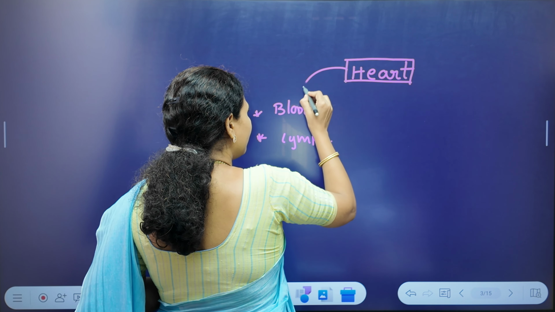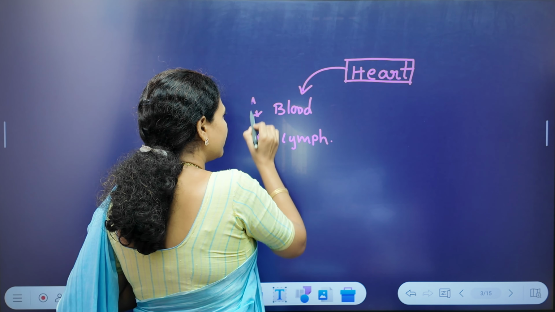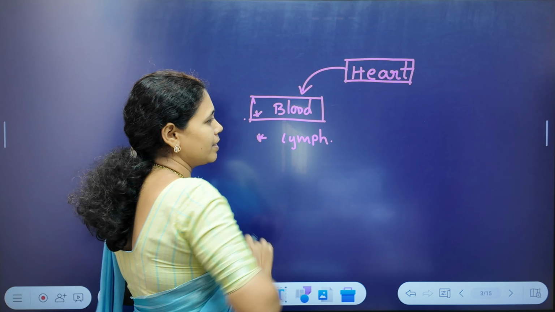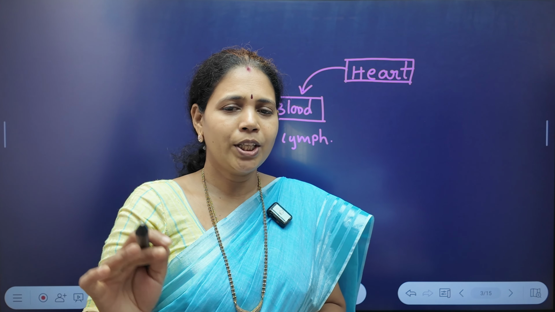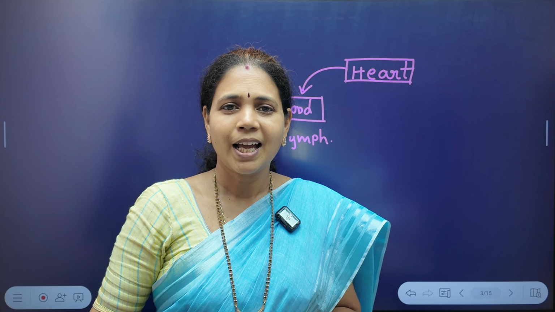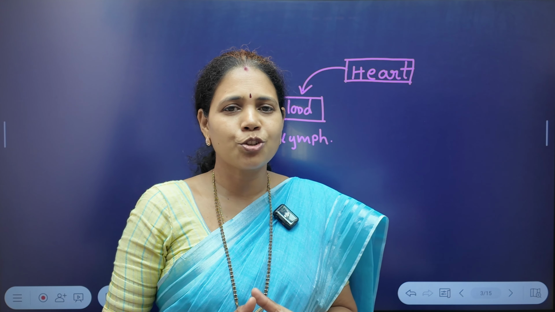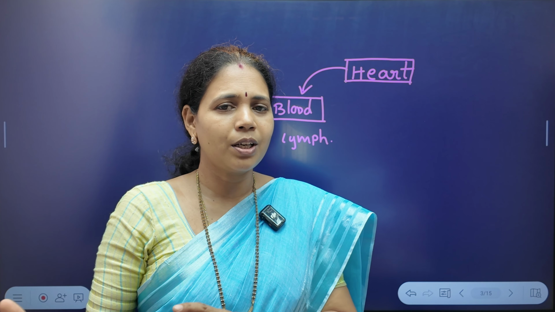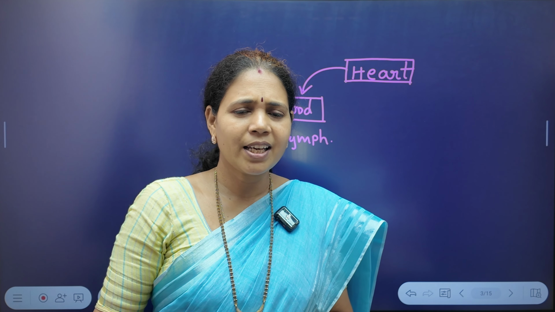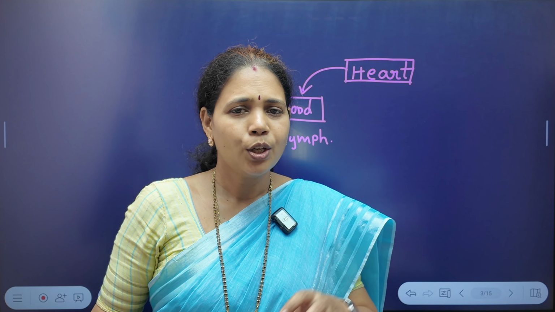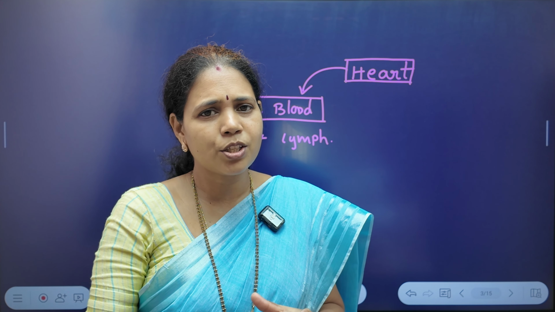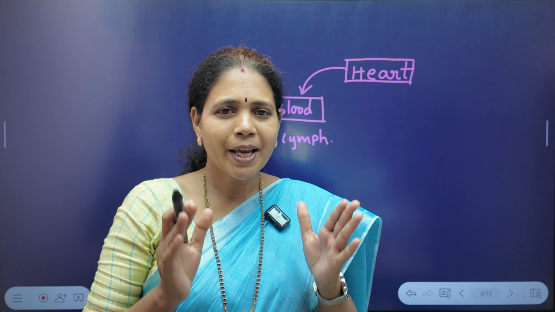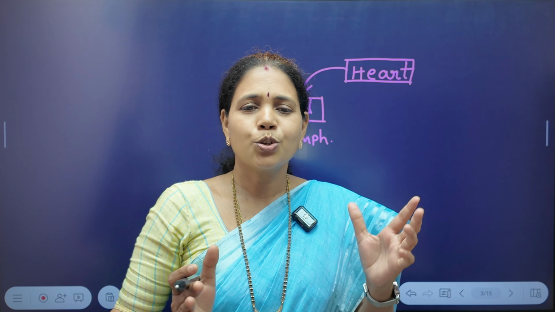And through the heart, the fluid, especially here one of the fluids, that is blood, is pumped to each and every part of the body. And how is this blood pumped or reached to the cells? Do they have any particular channels through which this blood can be transported, or otherwise will it just be released into the body spaces? Based on this itself, two different patterns of circulation evolved.